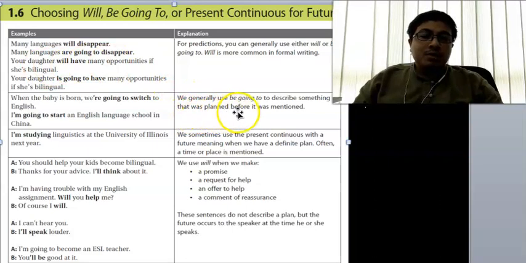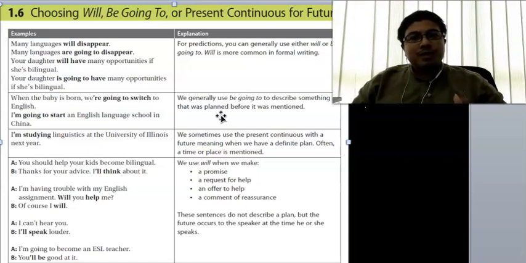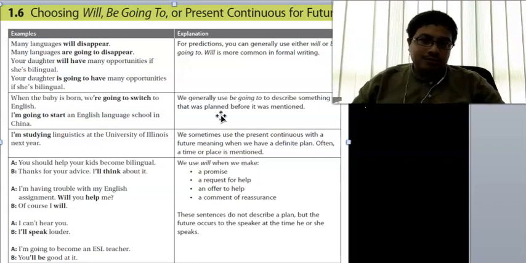We generally use going to describe something that was planned before it was mentioned. So we have planned something and then we want to talk about it, so we normally use going to. For example, when the baby is born, we are going to switch to English. Or I am going to start an English language school in China. So you have planned something and then you want to talk about it. So you say, I am going to do something. It is something that you plan to do. So you use going to.